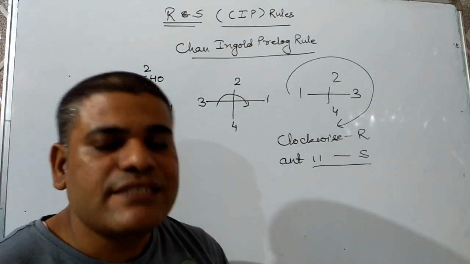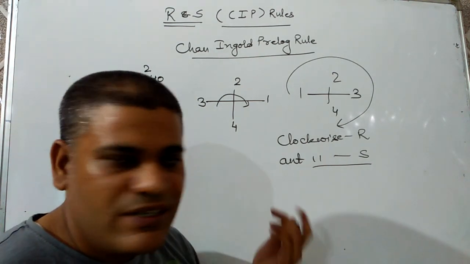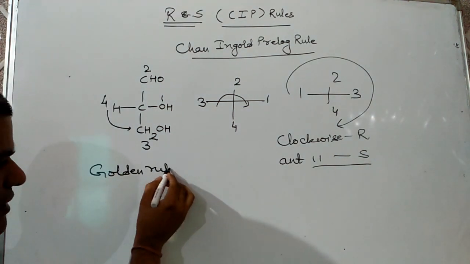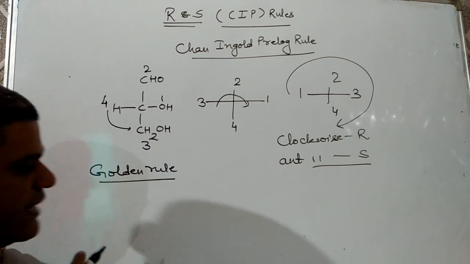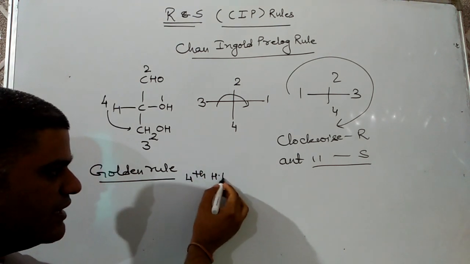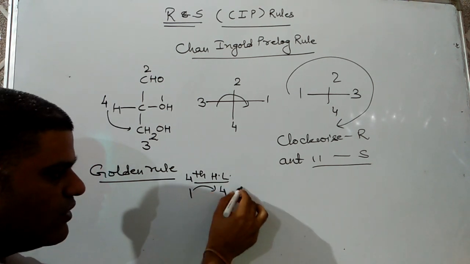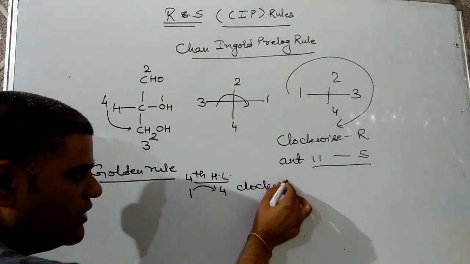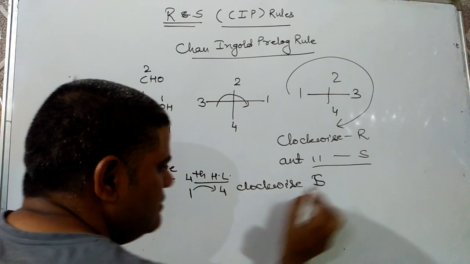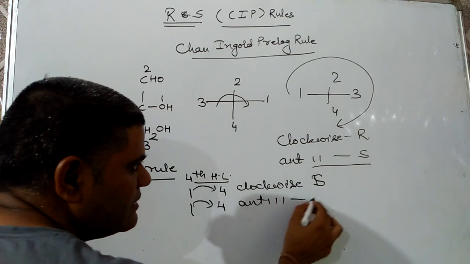Now there is a golden rule for it also, and according to the golden rule, we need not make the rotations. First assign priorities, and if the fourth priority group is on a horizontal line, and we rotate our eye 1 to 4 clockwise, then our configuration will be S. Fourth priority group on a horizontal line, 1 to 4 anti-clockwise, then configuration will be R.